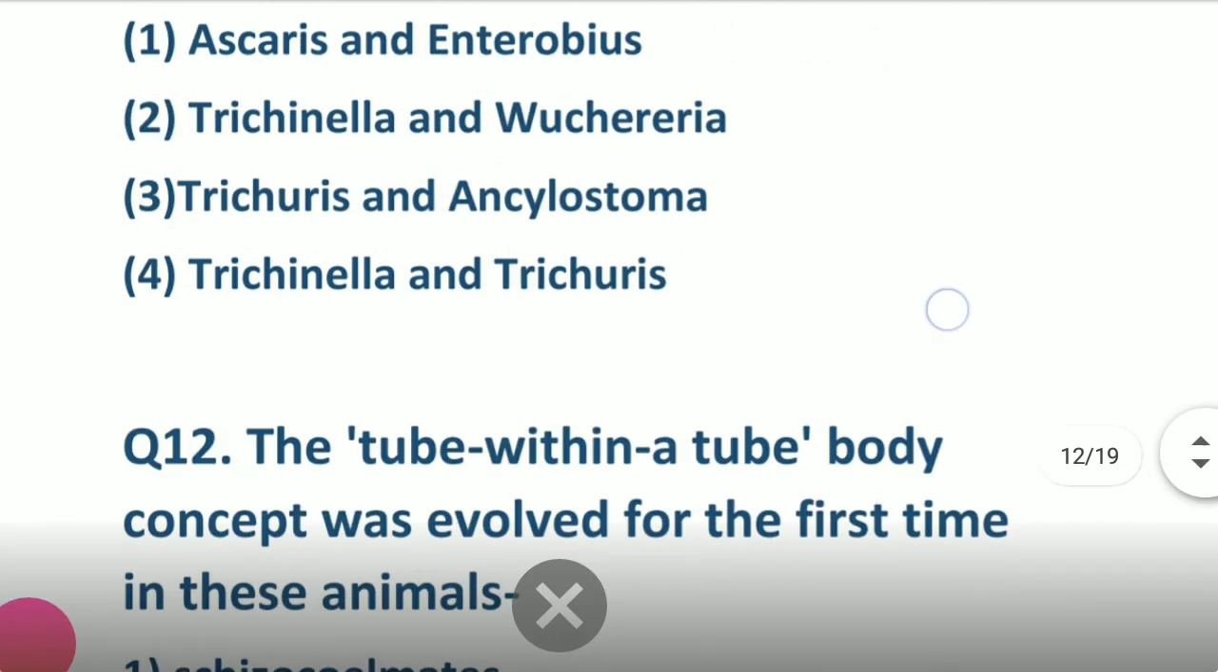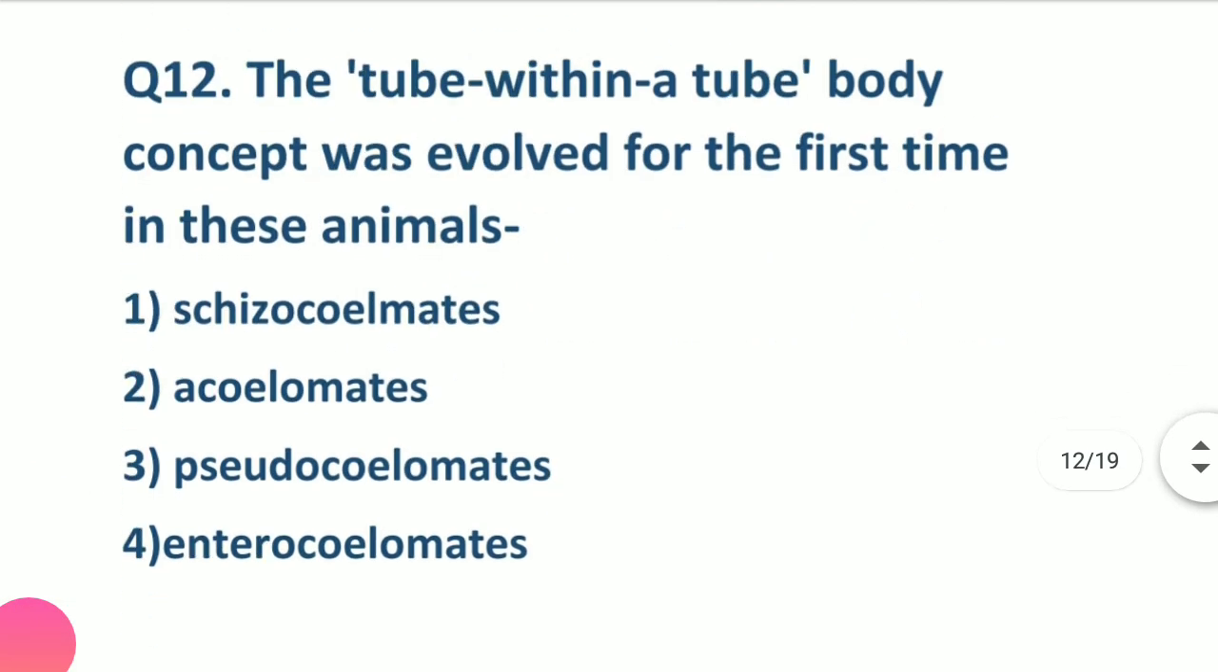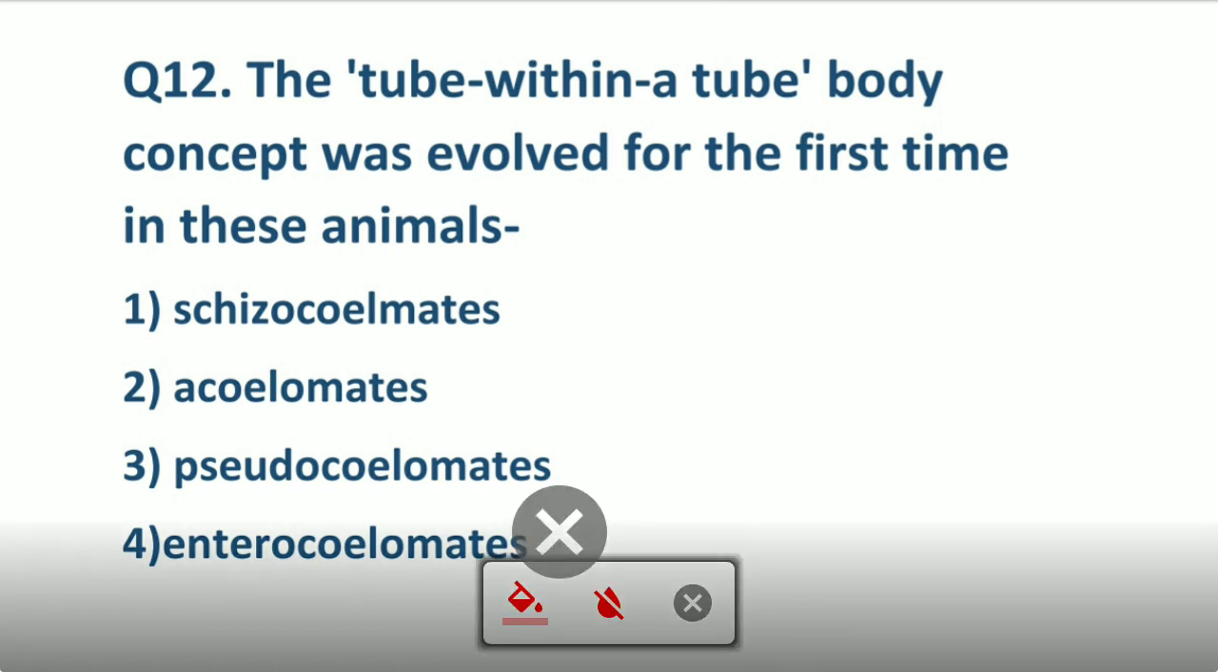Okay. Now coming to the next question, the tube within a tube body concept was first evolved in these animals. Which animal has the tube within a tube body concept? That is pseudocoelomate. We have just learned, and in my session I also told you, that the Aschelminthes have a tube-like body, and inside that tube they have another tube, the alimentary canal. We can say their body is a tube within a tube.